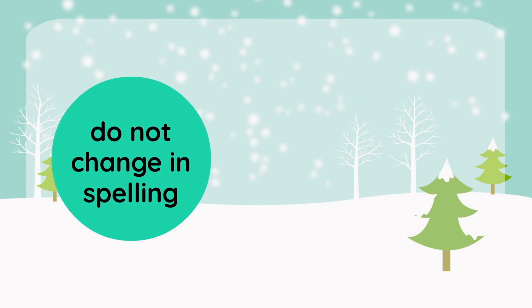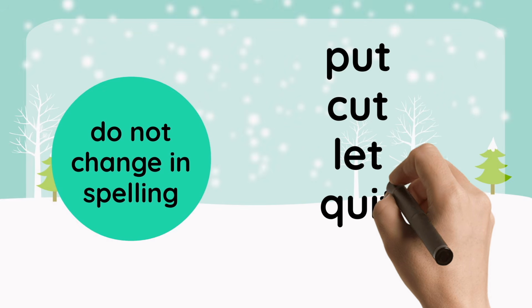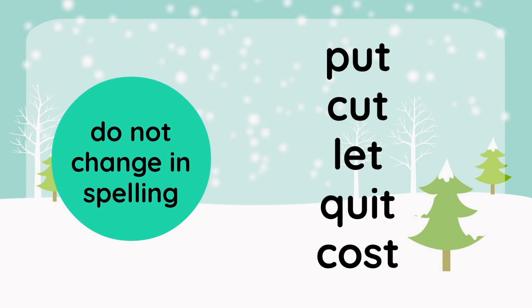Here are some examples of those irregular verbs. Put, cut, let, quit, cost. For many irregular verbs, spelling does not change. Shall we look at some more?